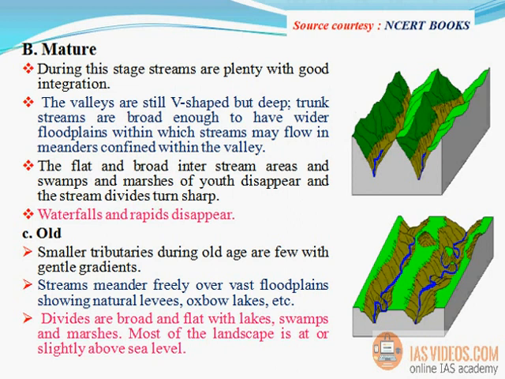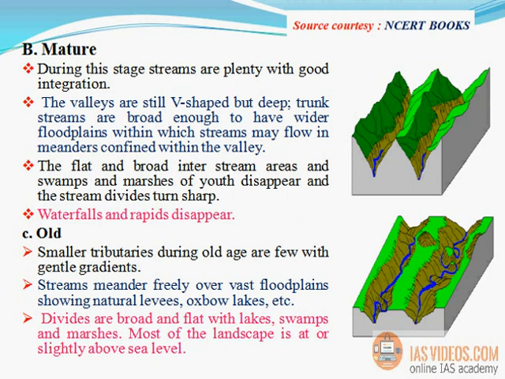Waterfalls and rapids disappear. C. Old. Smaller tributaries during old age are few with gentle gradients. Streams meander freely over vast floodplains showing natural levees, oxbow lakes, etc.